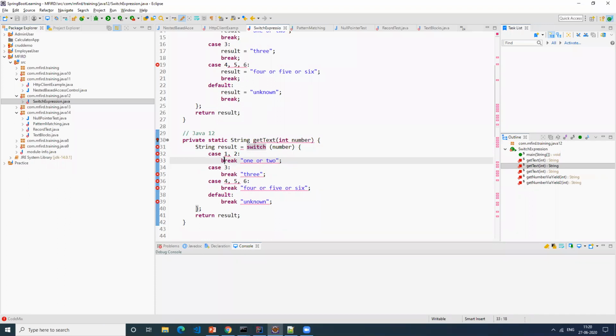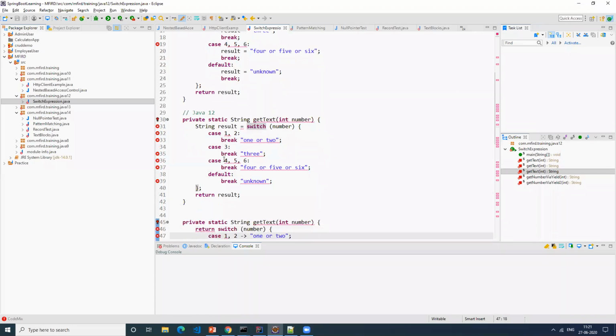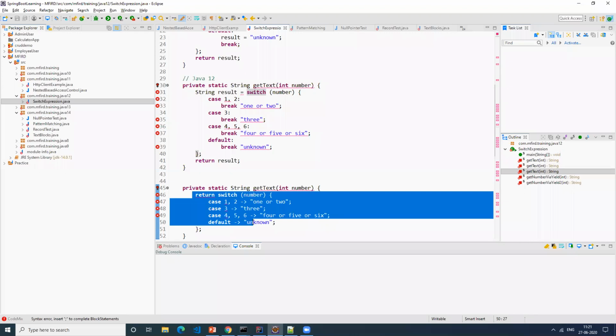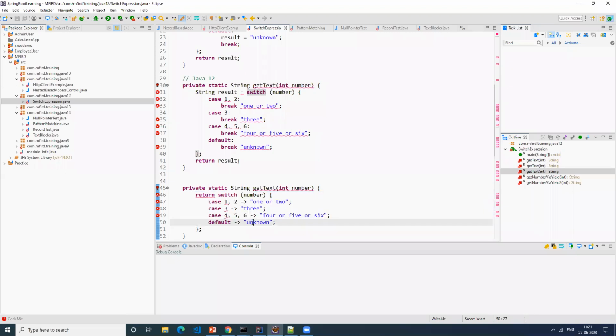This is called enable preview. From Oracle's point of view, they introduced this as an experimental feature. That means they wanted to see the response, how people behave, whether it really attracts people to use it. Those kinds of features they added in Java 12. There's one more thing: if you know the lambda expression, you can also use it there. The same code above can now be written in only these few lines. Everything is covered here itself, and the lambda expression takes care of the return. Any questions?